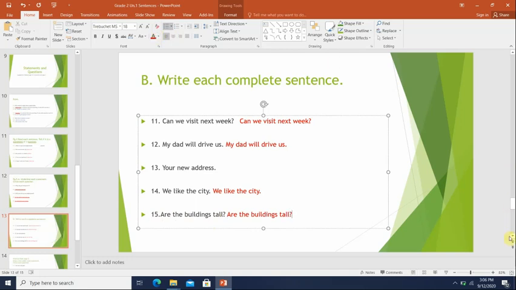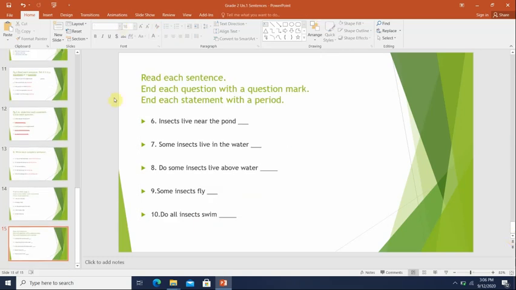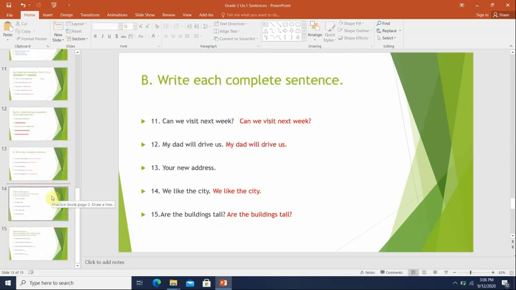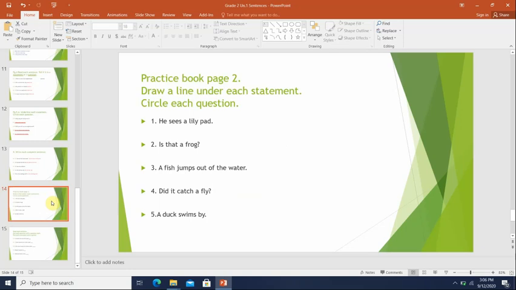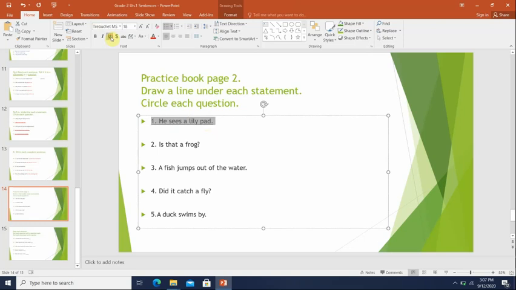Okay, next, we're going to go to the practice. Practice book, page 2. It says draw a line under each statement like we did above. We're going to read the sentence, and if it's a statement, we're going to underline. If it's a question, we're going to draw a circle. Number 1, he sees a lily pad. It begins with a capital letter, ends with a period, and it's telling us that he sees a lily pad. We're going to underline.